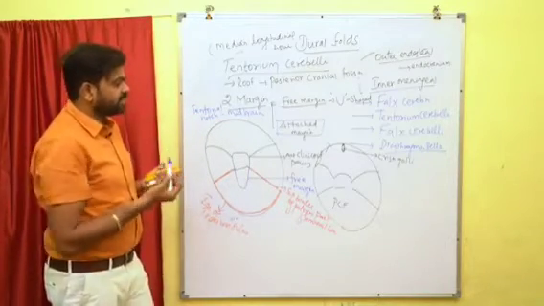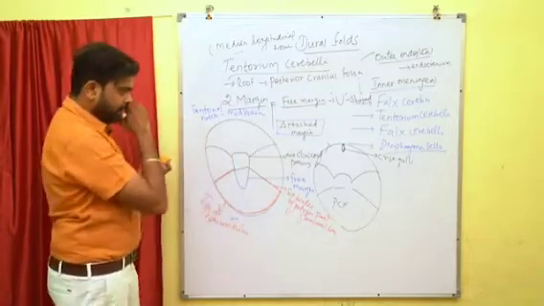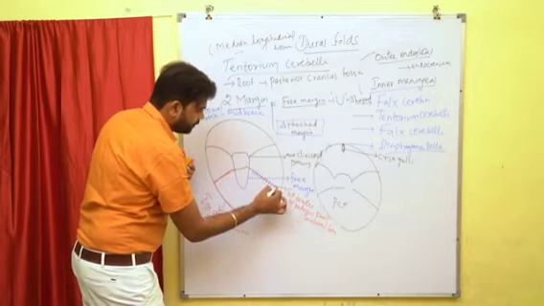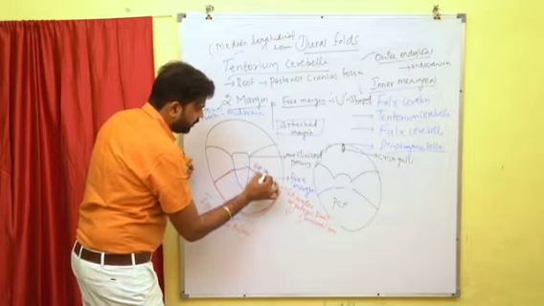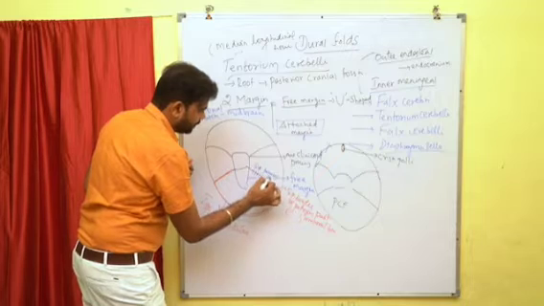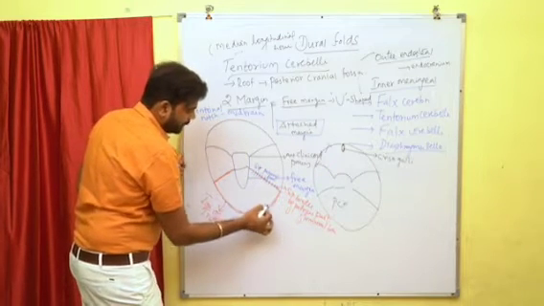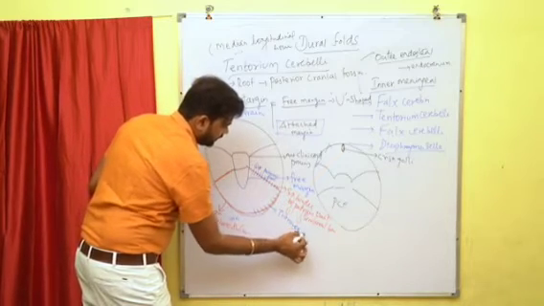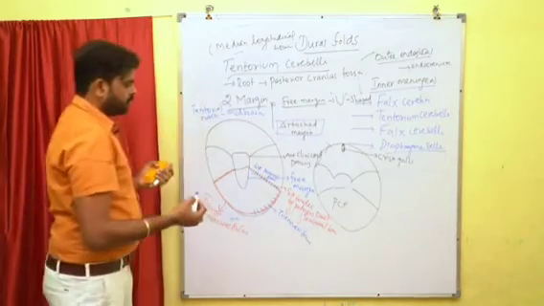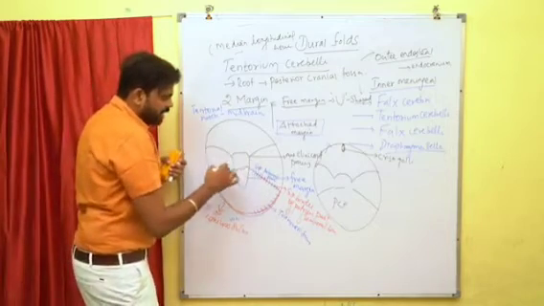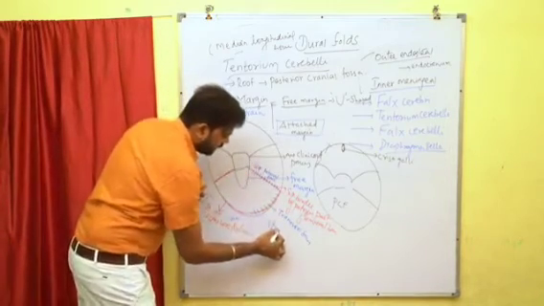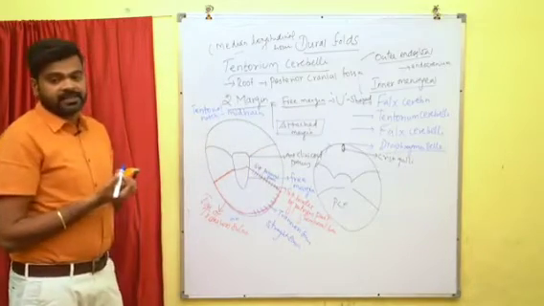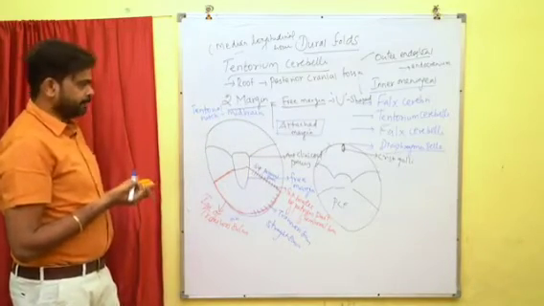Okay, what are the sinuses related to the attached margin? You can see the superior petrosal sinuses, transverse sinuses, and on the upper surface you can see the straight sinus. So we can see the three sinuses related to the tentorium cerebelli.